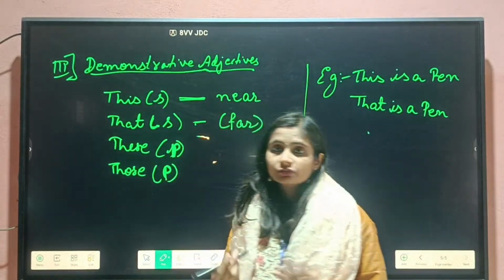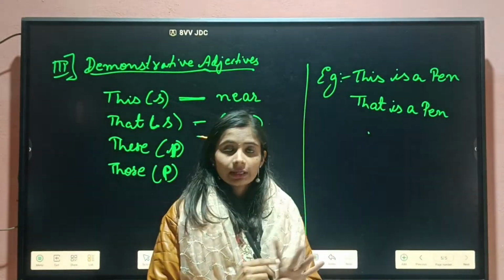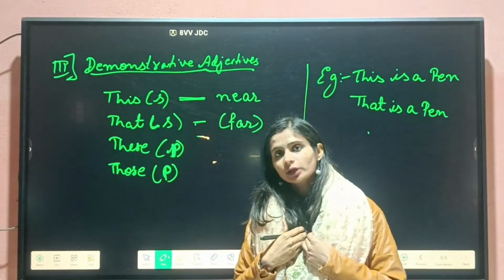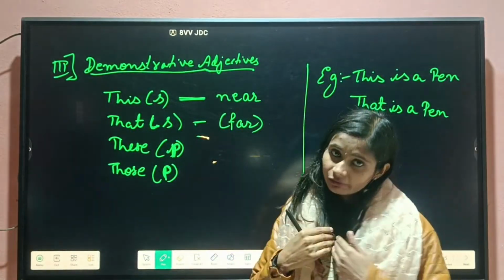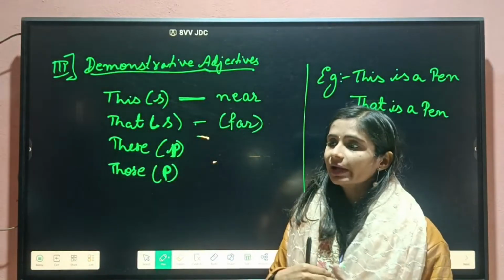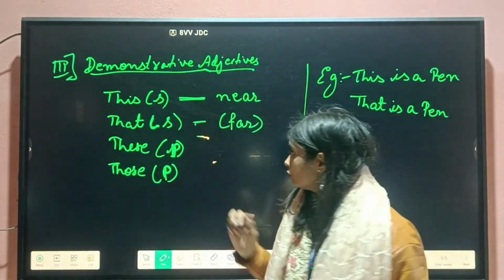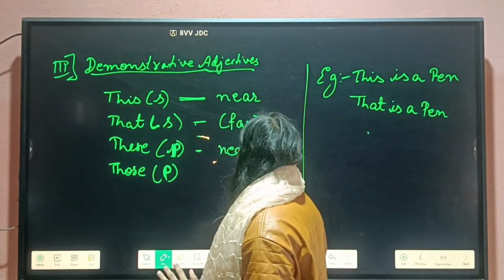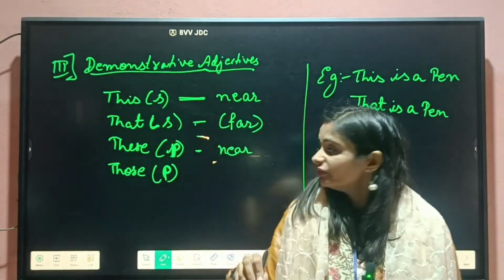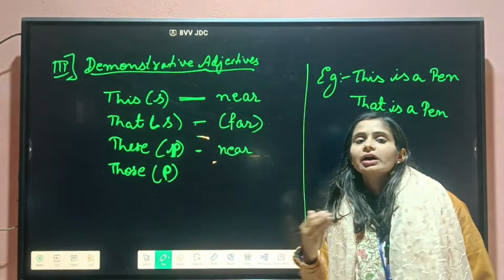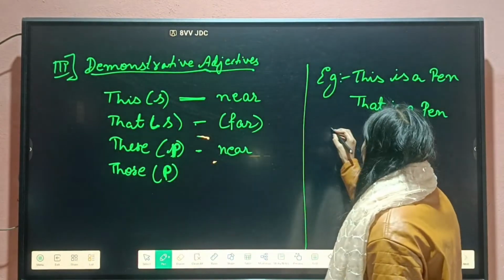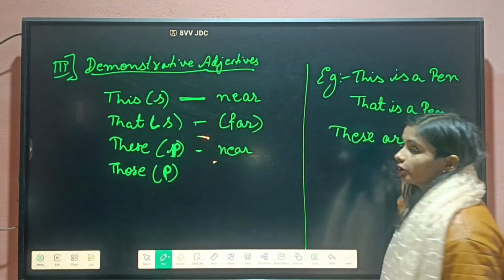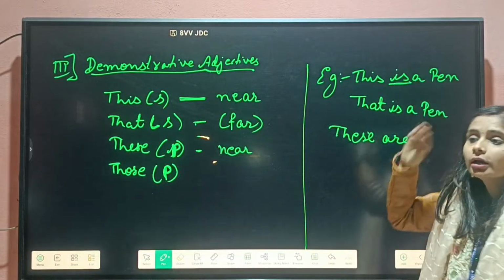Now just imagine we have 5 pens here. How many pens? We have 5 pens, and I am having all 5 pens together with me. So these pens are near to me. We will use the plural "these" when we have the things near. So we can write that "these are pens." We will not write "is" here, because "is" is used for singular.